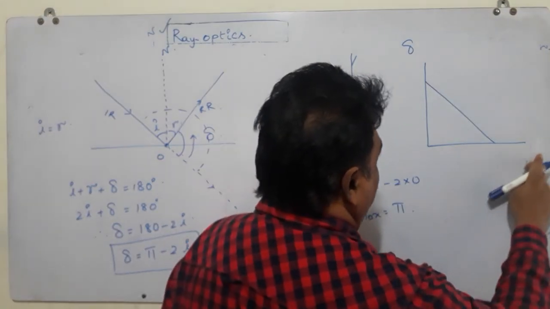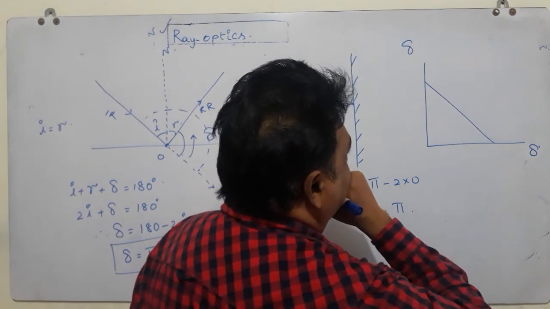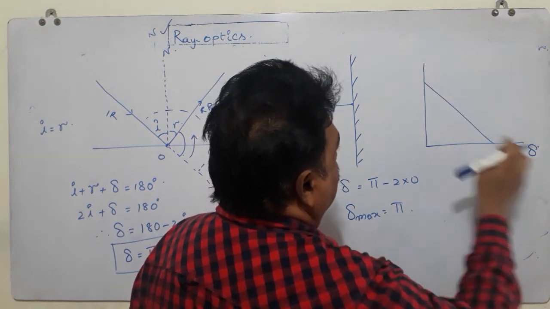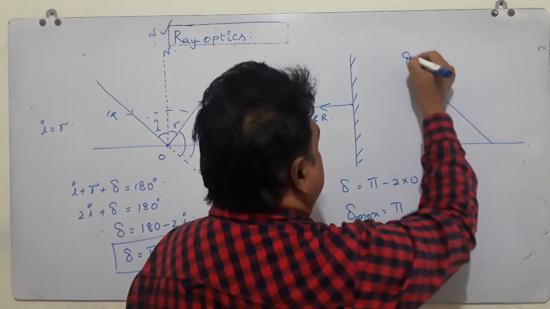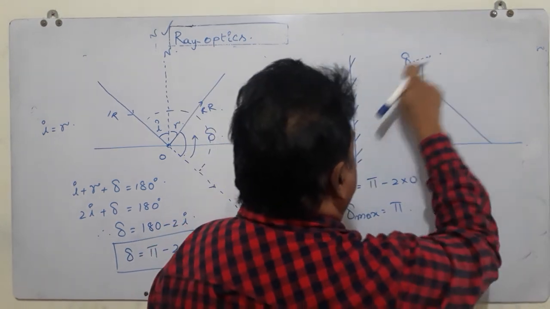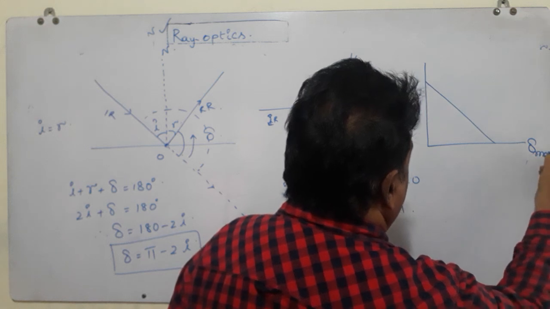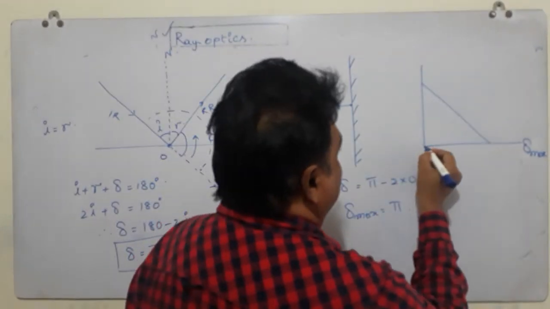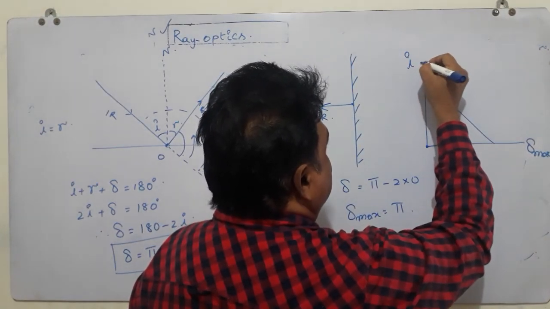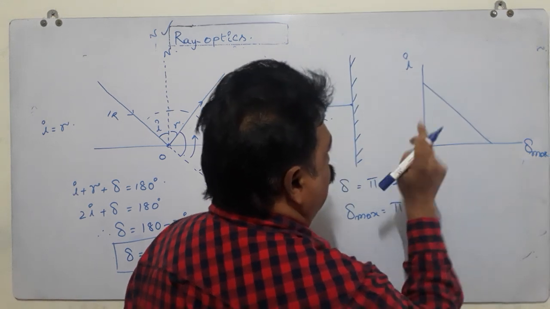This is delta and this is delta maximum. Delta is maximum where I is 0, and I is maximum where delta is 0.